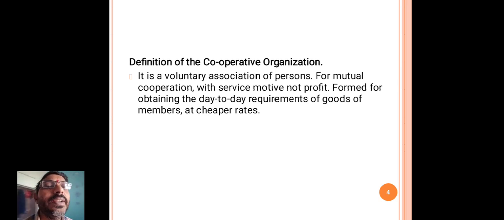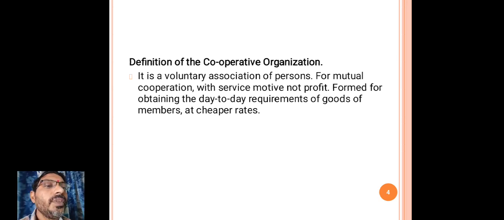It is a voluntary association of persons for mutual cooperation with service motive, not profit. The name itself says it: cooperative means a service motive organization, not for getting profits.